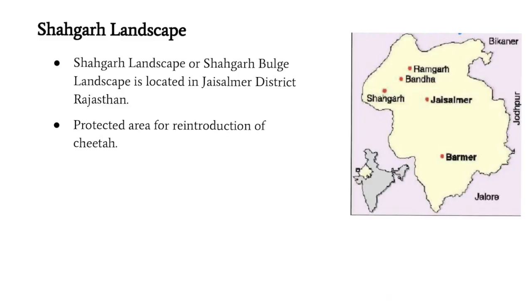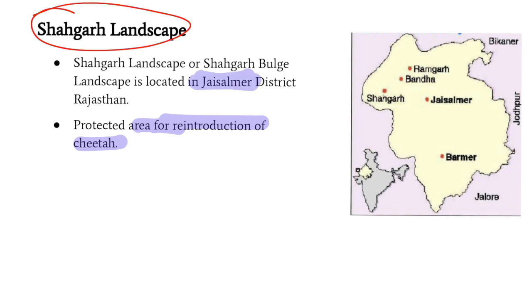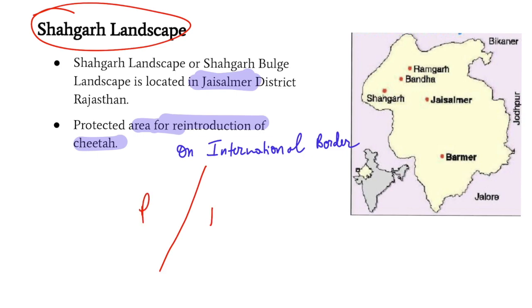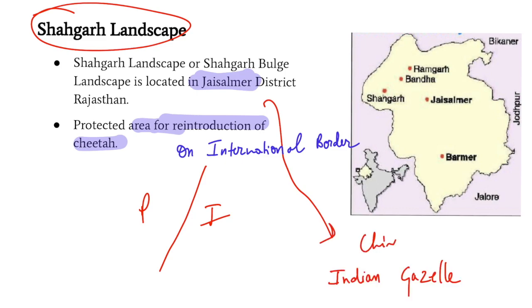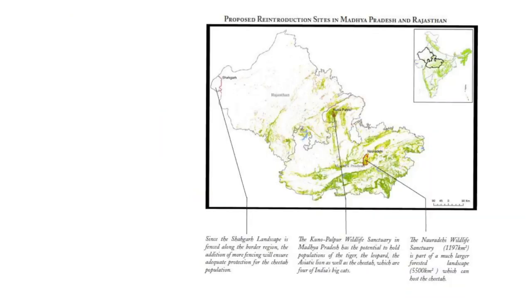And guys, the third site which could be the possible site for the cheetah is the Shahgarh landscape. It is a protected area in the state of Rajasthan near Jaisalmer. The Shahgarh landscape is on the border between Pakistan and India. Now, guys, if this particular species is reintroduced into the Shahgarh landscape, the cheetah's principal prey will be the chinkara, which is called the Indian gazelle. And this is the relative position of all three: Shahgarh, Kuno Palpur, and Nora Dehi.